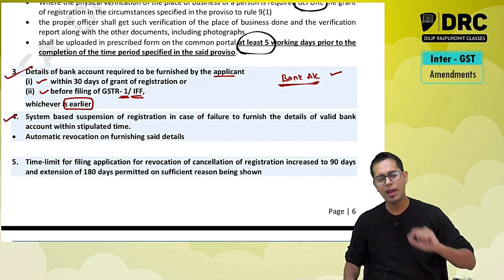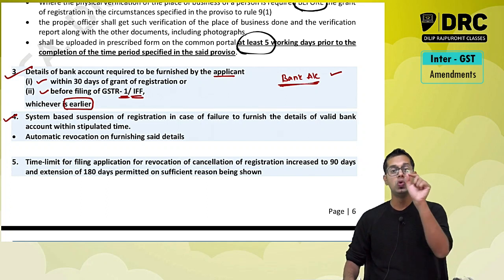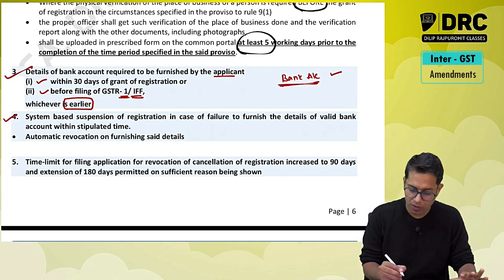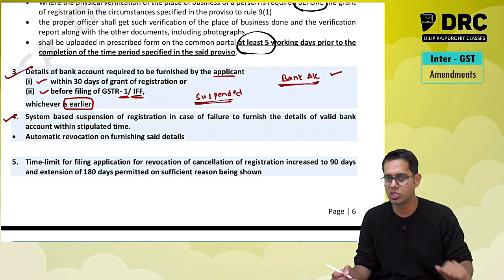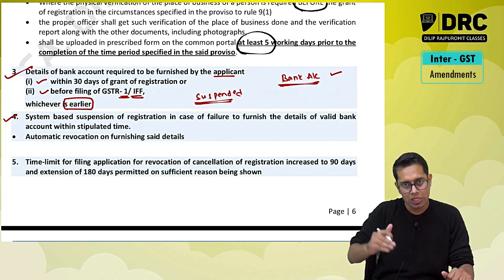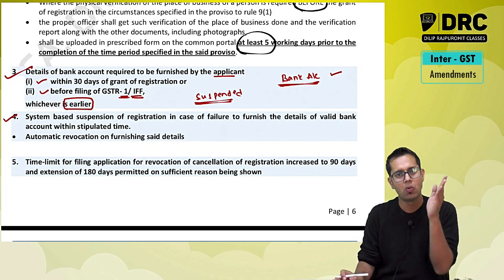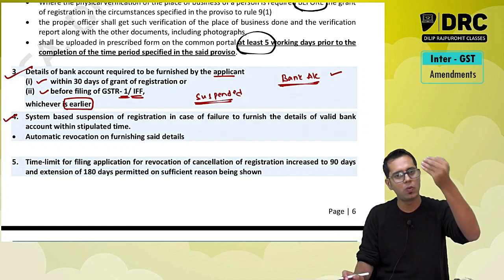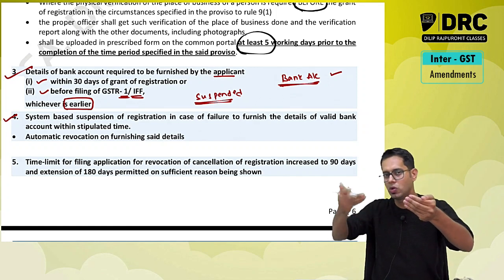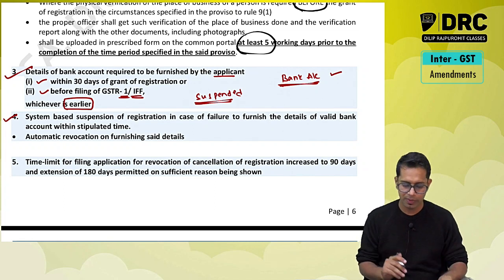Now, sir, what will happen if I don't update my bank account details? Your registration will be suspended. Lawmakers have told that if you don't upload your bank account details, your registration will be suspended. However, once you upload your bank account details, whatever suspension was there will automatically be revoked. Meaning once you upload your bank account details, automatically your registration will be valid.